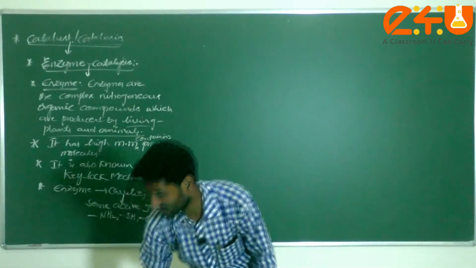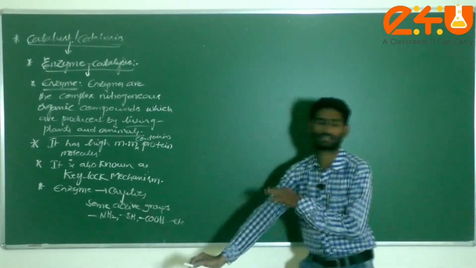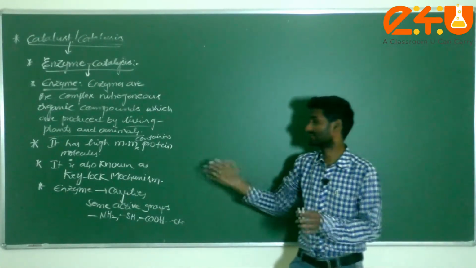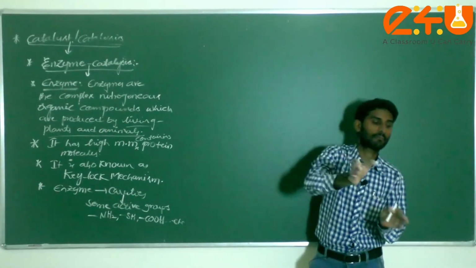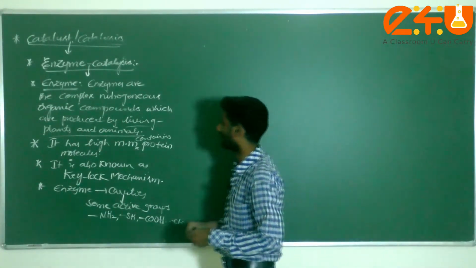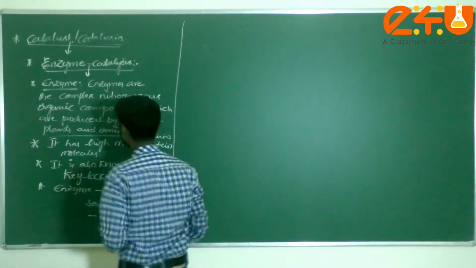Due to the presence of these active functional groups on the enzyme molecule, what will happen? The reactant molecules, the substrate, will come nicely and adsorb on the surface of the enzyme.